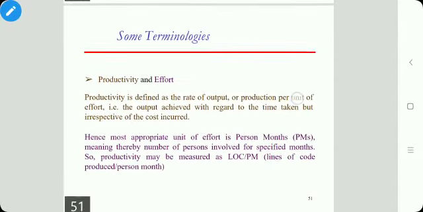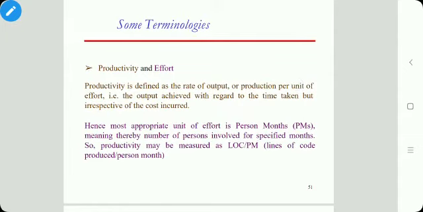Next terminology is productivity and effort. Productivity is defined as production per unit of effort, or the rate of output: the output achieved with regard to the time taken. So there are two issues for deciding the unit of measure.